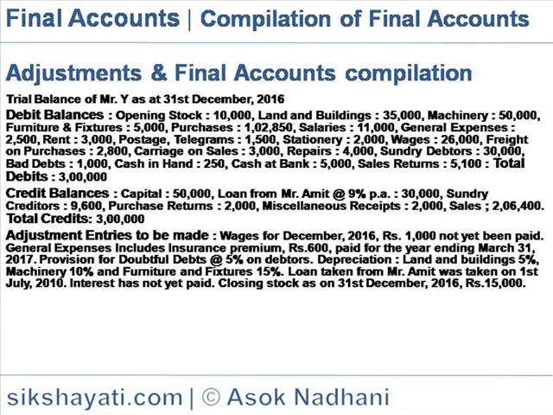So the total of debit side of trial balance is 3 lakh.